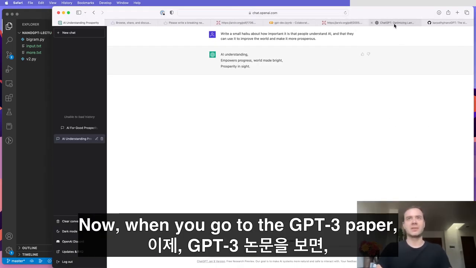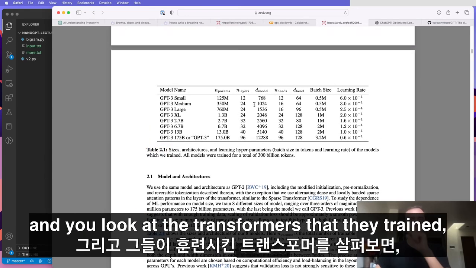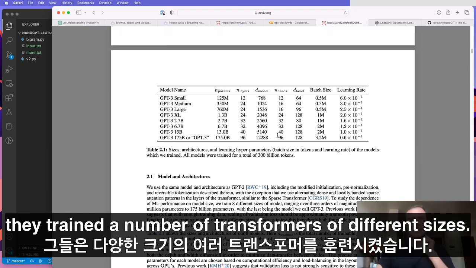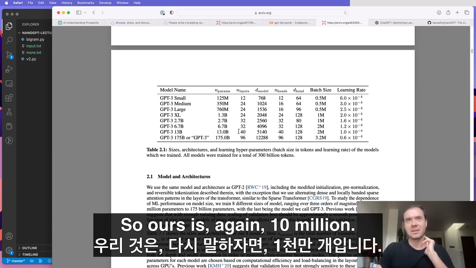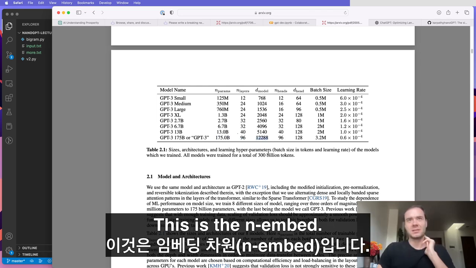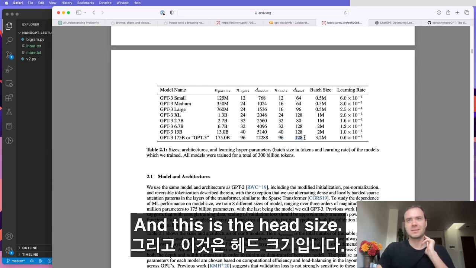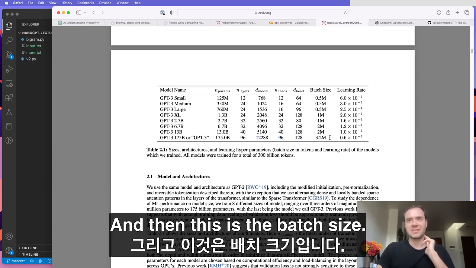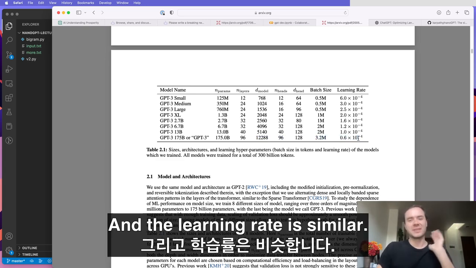Now, when you go to the GPT-3 paper and you look at the transformers that they trained, they trained a number of transformers of different sizes, but the biggest transformer here has 175 billion parameters. So ours is, again, 10 million. They used this number of layers in the transformer. This is the n embed. This is the number of heads. And this is the head size. And then this is the batch size. So ours was 65. And the learning rate is similar.